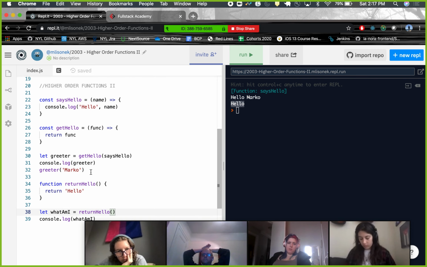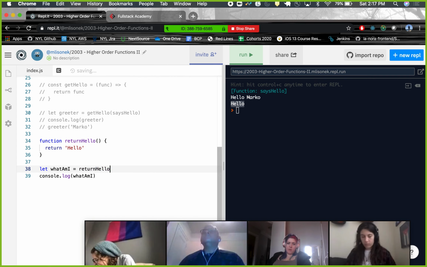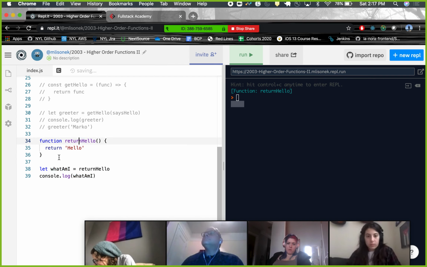Let me comment this out. But if we change this to just this, what am I is going to be the entire function. Because we're not calling the function. The parentheses are key. The parentheses run the function. Without them, it's just the variable, the function, right? The function name.